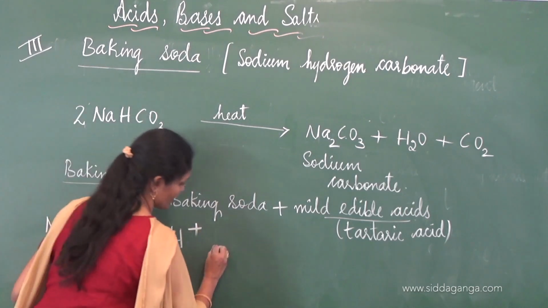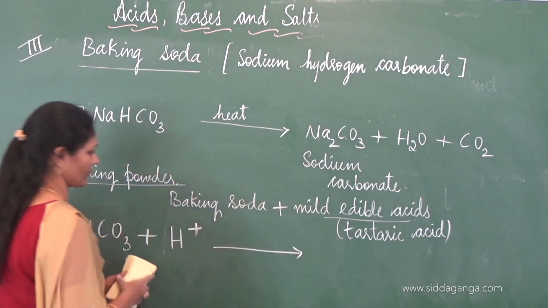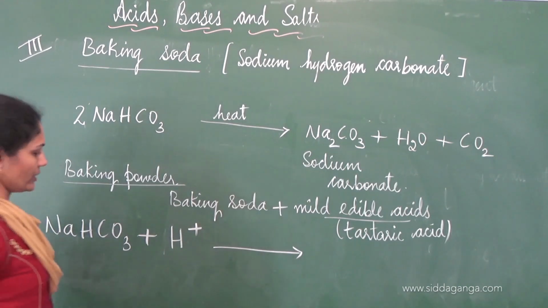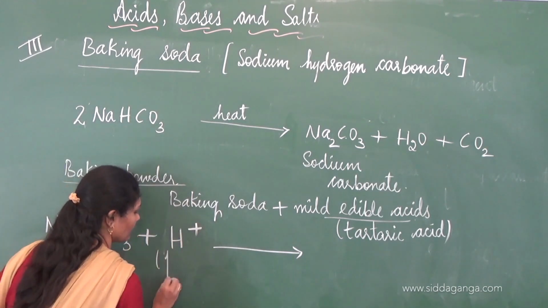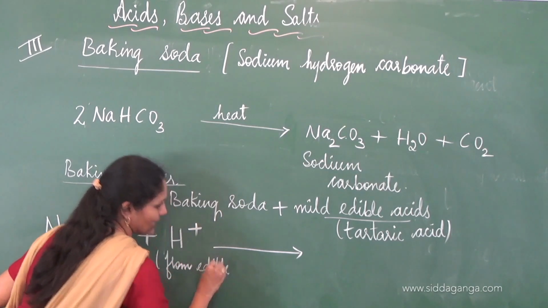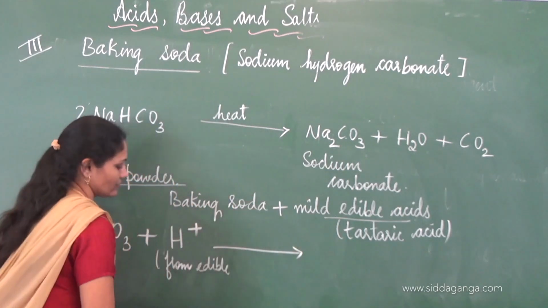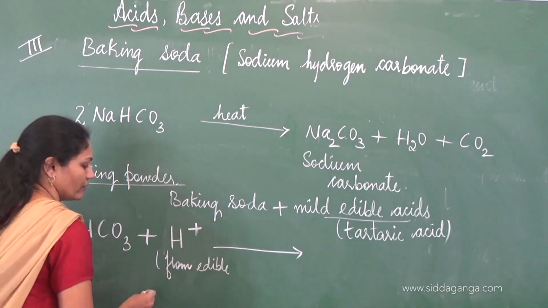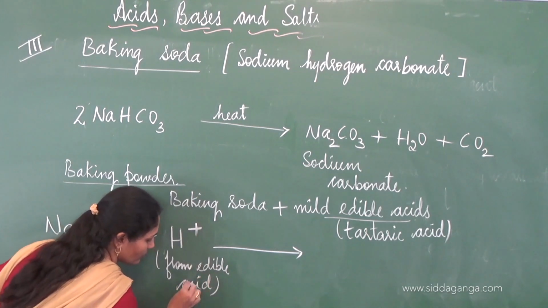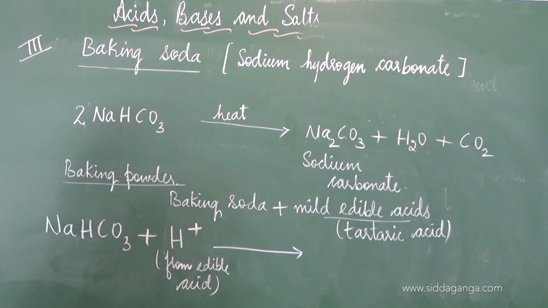So what happens when it is heated? Let's see. So H plus ion is from any edible acid. I have quoted tartaric acid as an example. Any other mild edible acid will do the same. So what happens here?